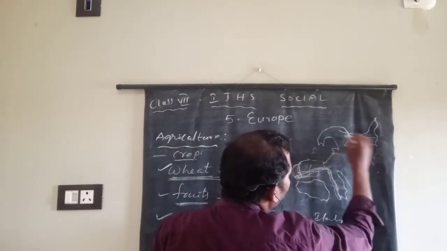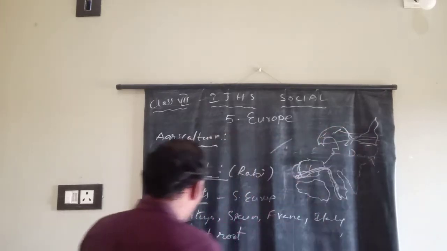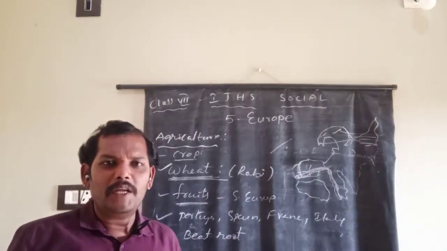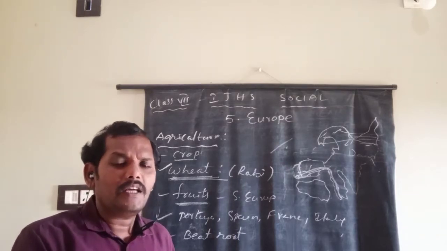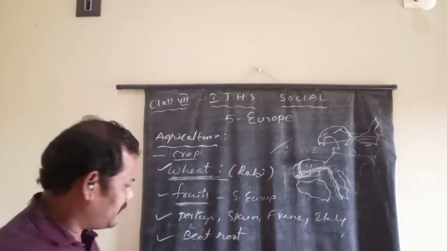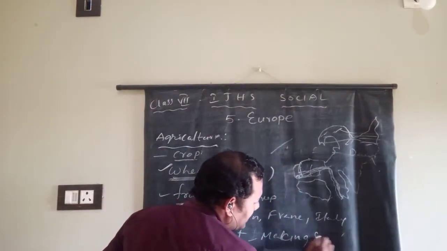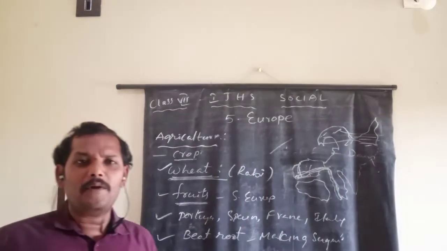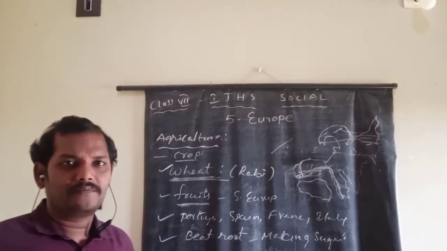Russia, Norway, and these countries grow the beetroot. Mainly here we use the beetroot for food, but they use beetroot for making of sugar. This is an important point here. The European people make the sugar with beetroot.